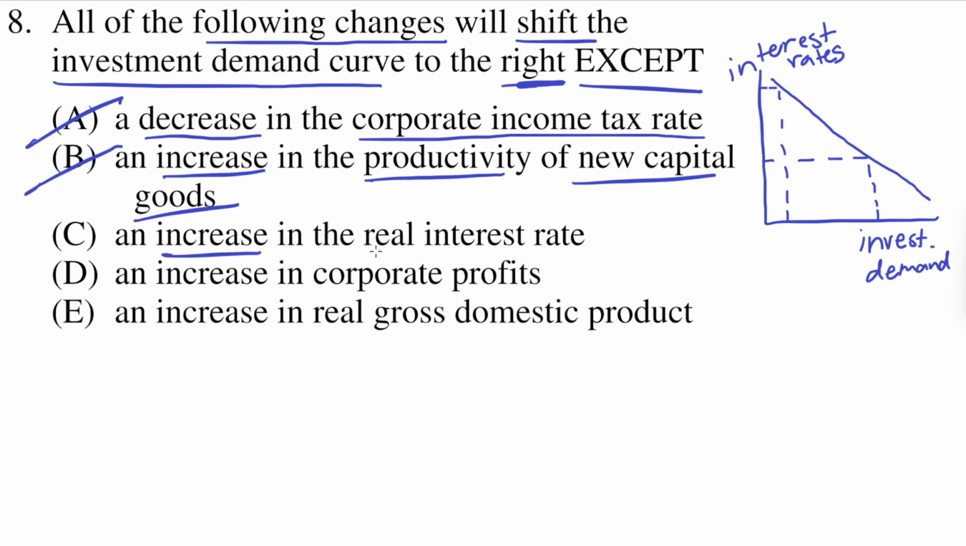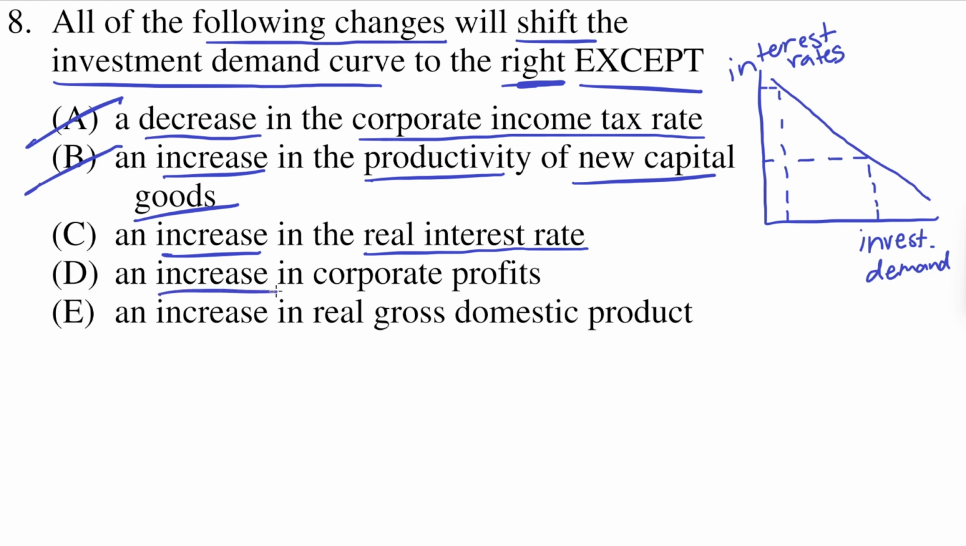C says an increase in the real interest rate. So if there's an increase in the interest rate, meaning we are higher up on the y-axis, investment demand doesn't actually get shifted. We just move along the curve. And an increase in interest rate also means that investment demand just becomes lower because the cost of borrowing money to increase investment is now higher. So there'll be less investments overall. So C does not shift the investment demand curve to the right. So that's probably the answer, but let's check D and E.